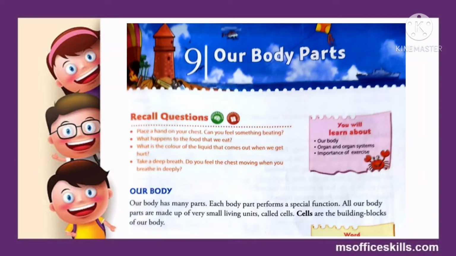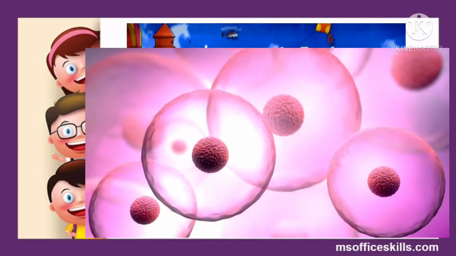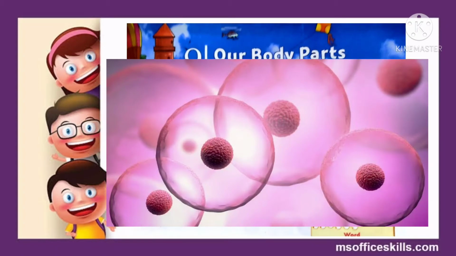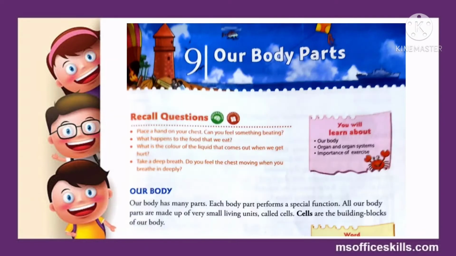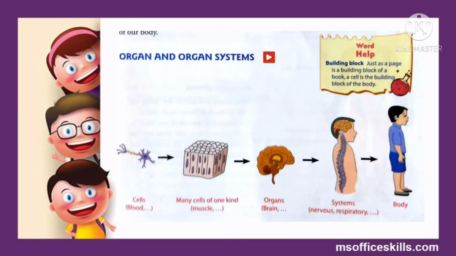As you all know students, our body has many parts and each body part performs a specific or special function. But do you know students what body parts are made up of? Yes, our body parts are made up of very small living units which we call cells. So these cells are the building blocks of our body. Just like a house is made up of bricks, similarly a human body is made up of cells. Now let's know how these cells make up different body parts or different organs.